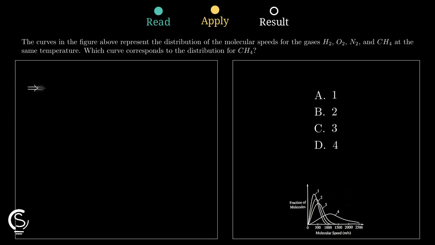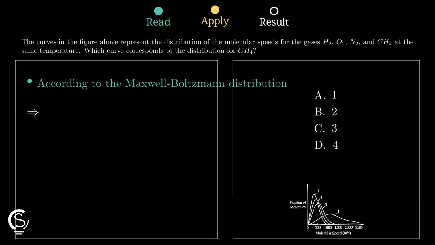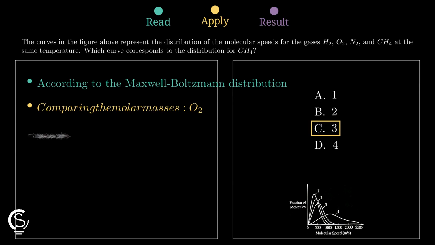Let us compare the molar masses of our gases. Oxygen is the heaviest at 32, followed by nitrogen at 28, then methane at 16, and finally hydrogen is the lightest. Methane is the second lightest gas, so it corresponds to the second widest curve. Therefore, option C is the correct answer.